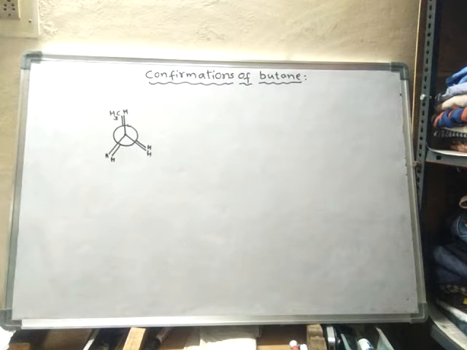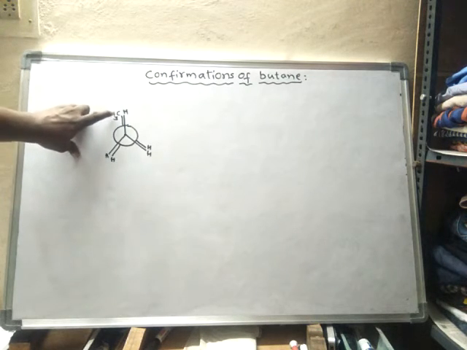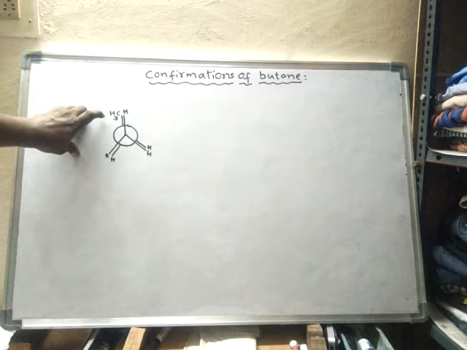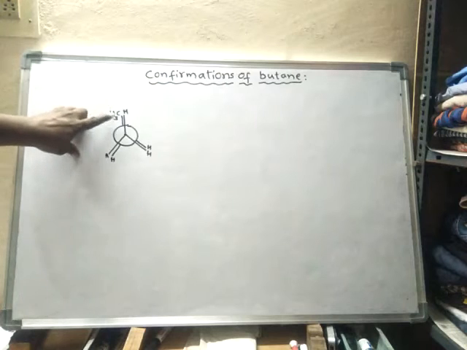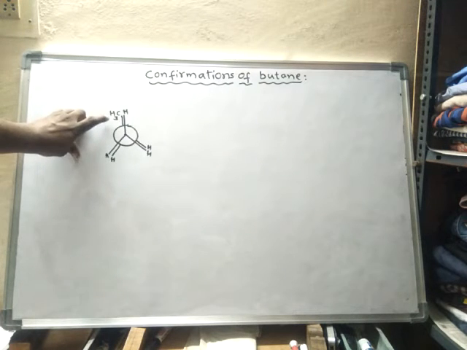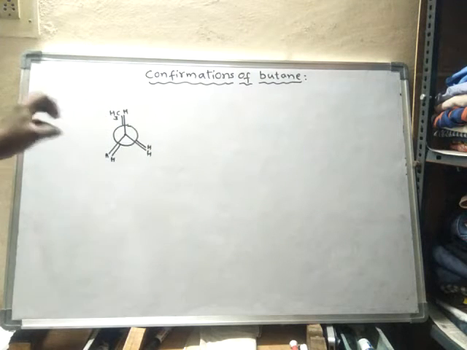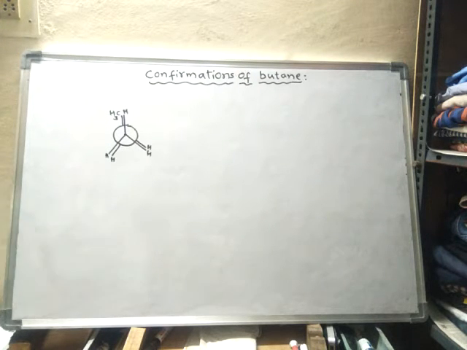Look here. As hydrogen is replaced by a methyl group, the rotational barrier increases. With the increase in the bulkiness of the substituent, the rotation barrier gradually increases.